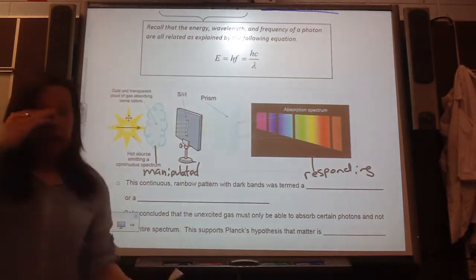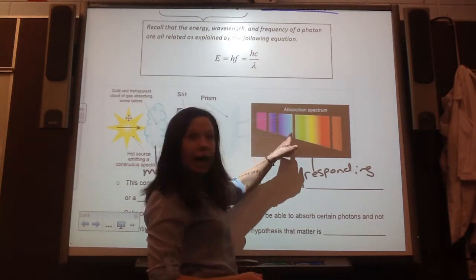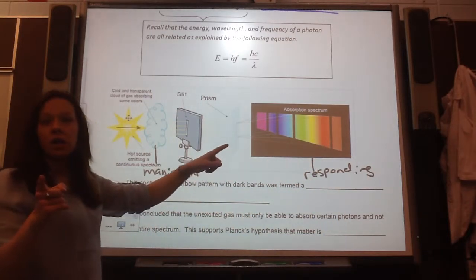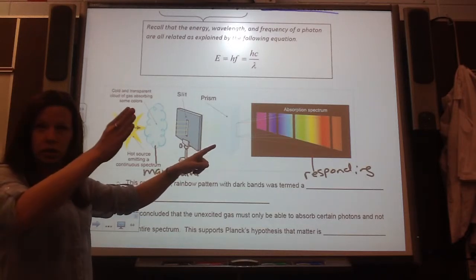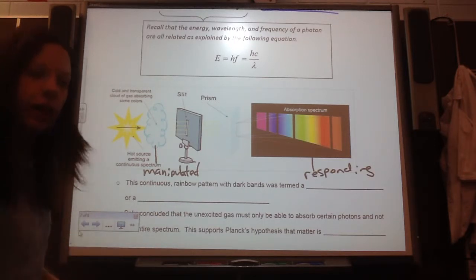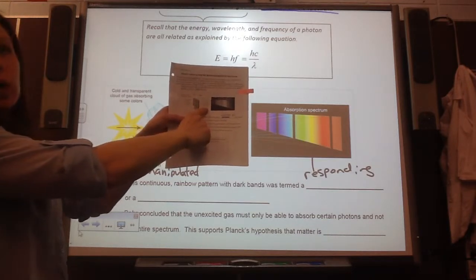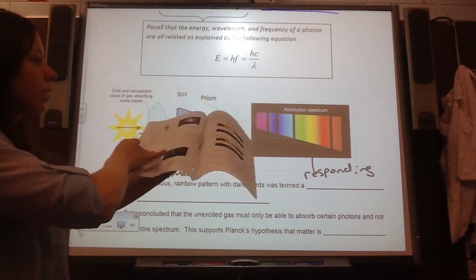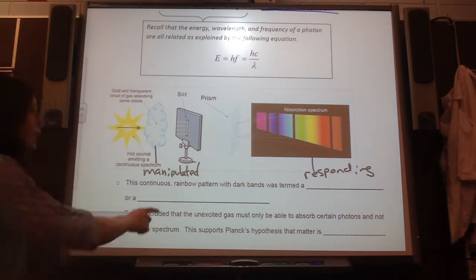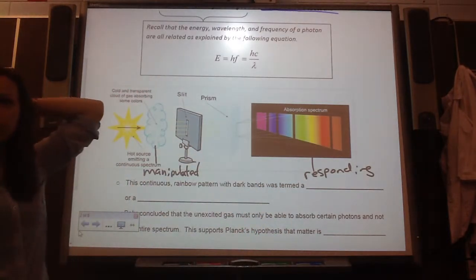So what our observation here is that now look, there's actual black strips in the spectrum that used to be all continuous. Okay? So now, if we look at this, the only difference between these two, there was a prism in the first one, right? So the only difference is that there's this gas here, okay? So why is this gas causing the result of dark bands? What is happening?